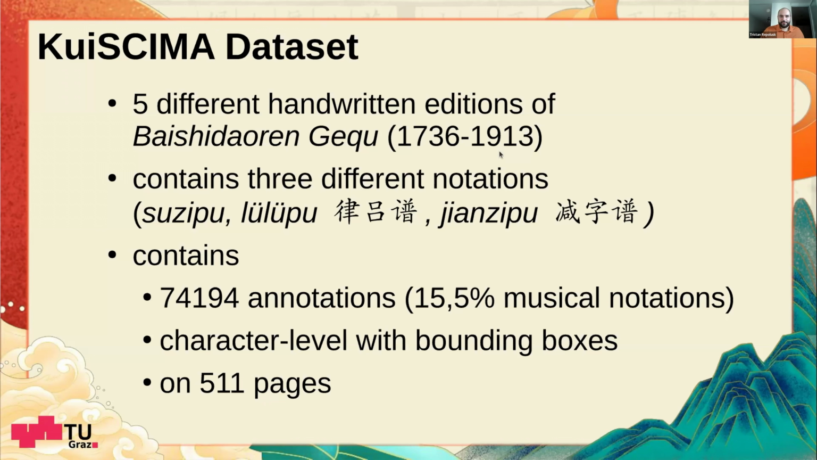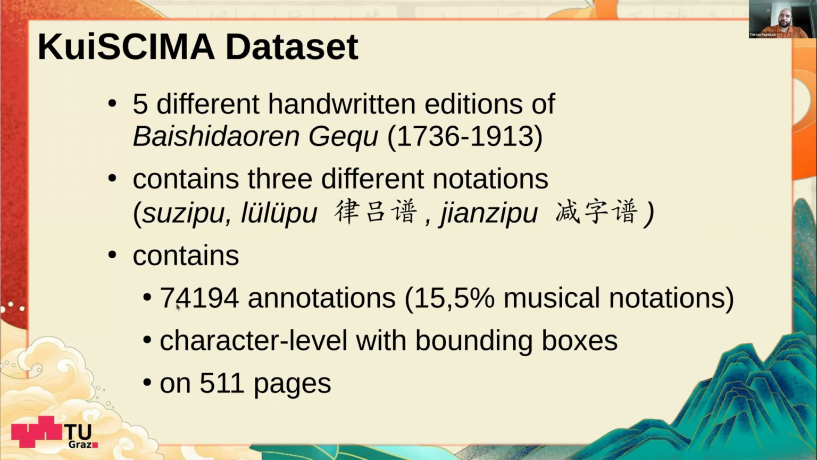It contains in total 3 different notations, not only the aforementioned Suzipu, but also Lülipu, which is some kind of ritual music notation, so to say. This is also used in a similar manner to the Korean notation in the keynote which David presented. And also Jianzipu, which is a tablature for a string instrument called Wuqin. So it's like the ancient guitar tabs of China in some way, except that only scholars could usually play it.